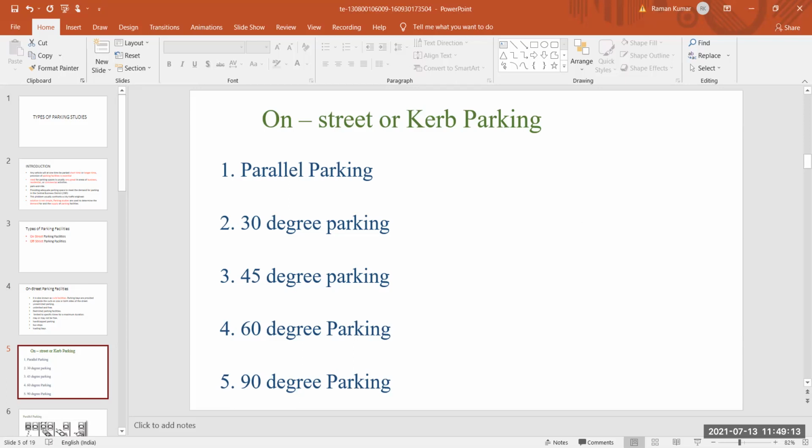One is parallel parking, where you park your vehicle parallel. This is the stretch of road. Here you park your vehicle, here also you park your vehicle, and here also. So this is your parallel parking.